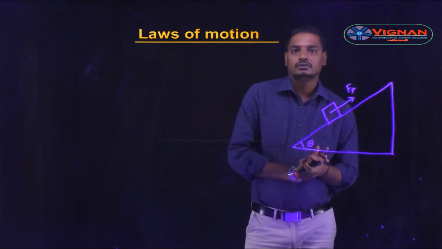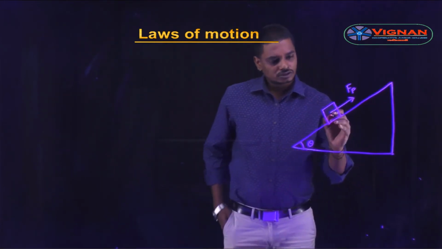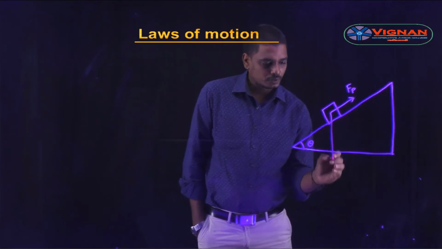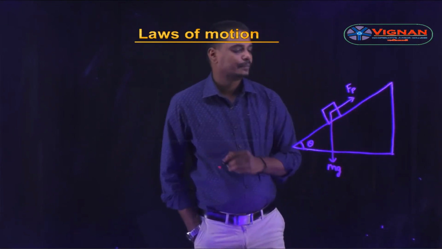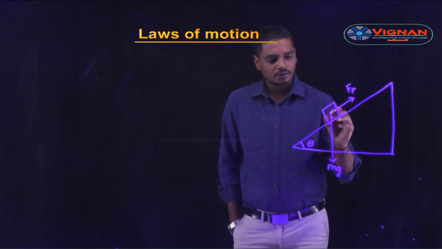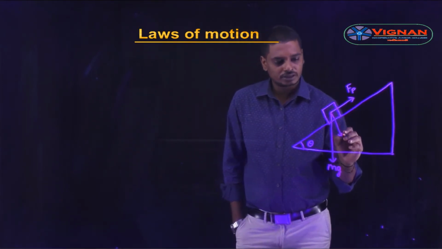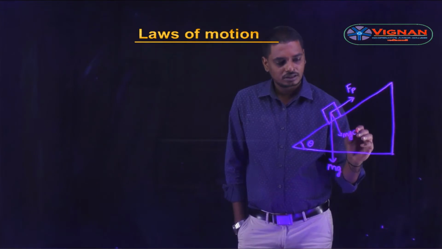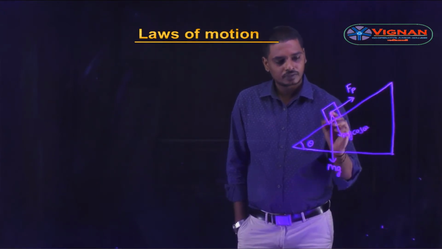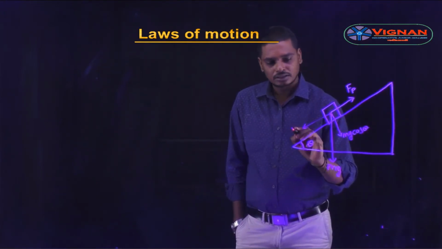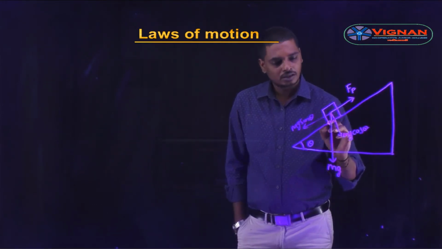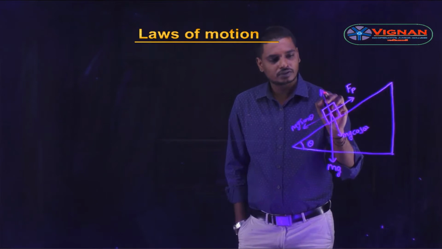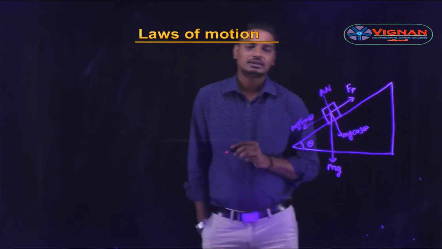The forces acting are the weight of the body mg acting vertically downwards, which can be resolved into two components, mg cos θ and mg sin θ, and the normal reaction N perpendicular to the surface of contact.